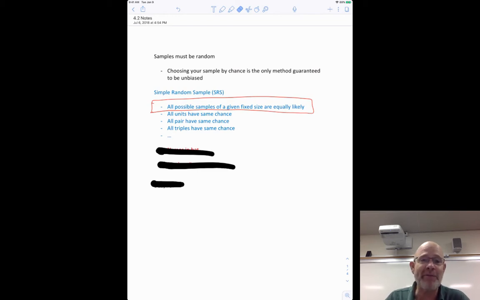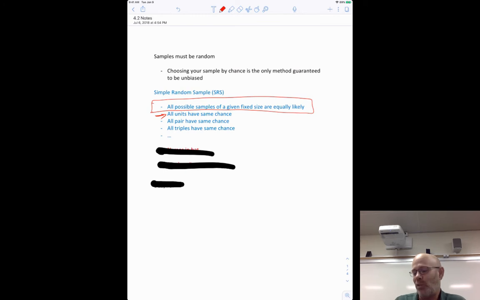Because if every possible sample of a given fixed size is equally likely, then we meet all those other requirements. But if all we want to do is meet a requirement like that first one, there are other ways to do that that aren't simple random samples, which I'll show you in a second. As I go through the other types of samples that are still good samples, they're just not simple random samples, we don't meet that requirement that all possible samples of a given fixed size are equally likely.